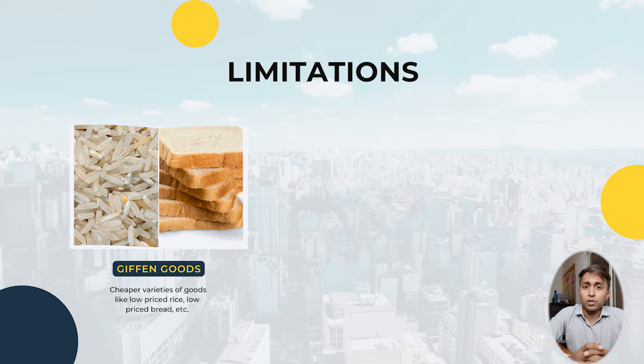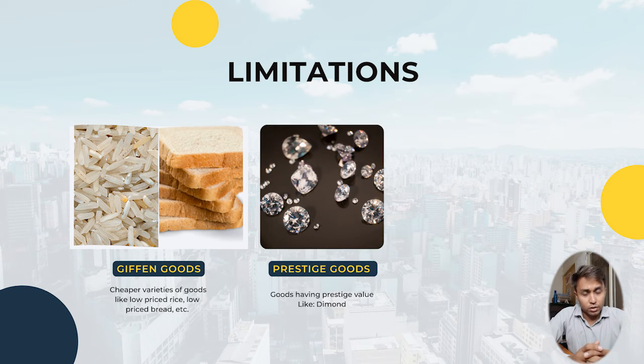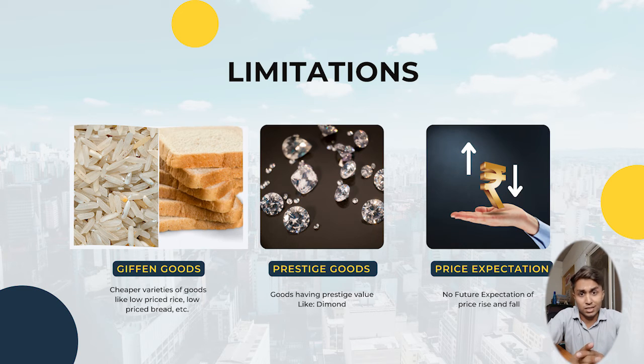The second limitation of the law of demand is prestige goods. Prestige goods come with a prestige value, for example gold, diamond, etc. And it is also a symbol of status. Rich people buy more of it even if the price is high. And the third limitation of the law of demand is future price expectations. In the study of the law of demand, it is considered that an individual does not have any future expectation of price, low or high. Such expectations may cause low demand or high demand for the product.